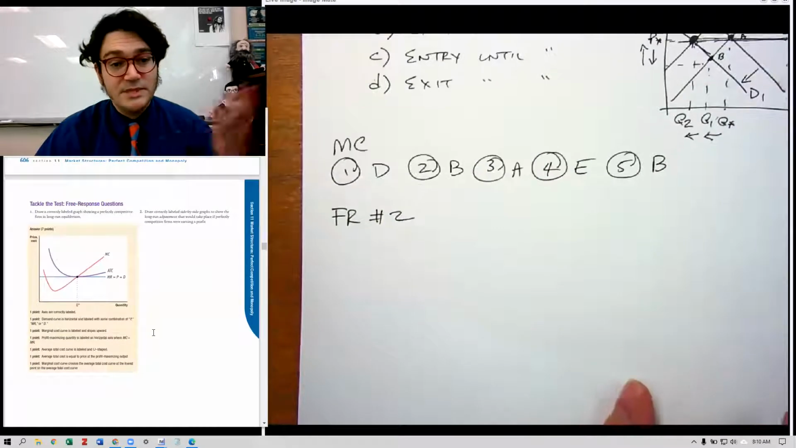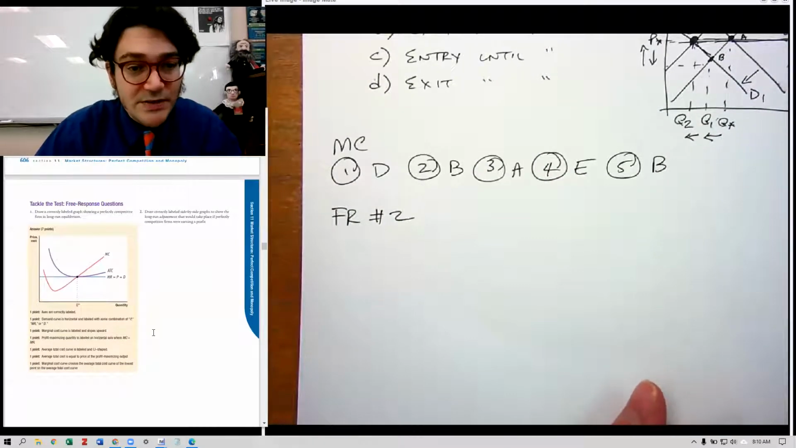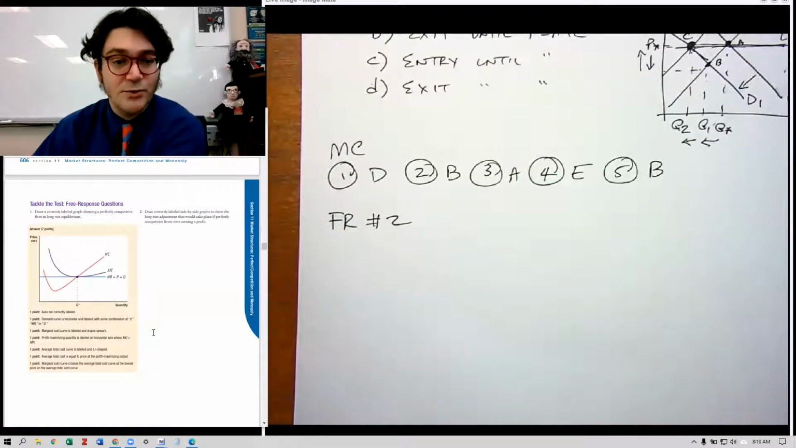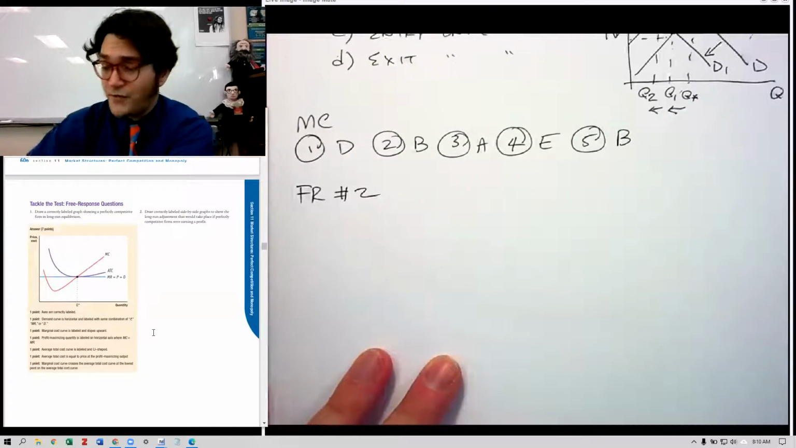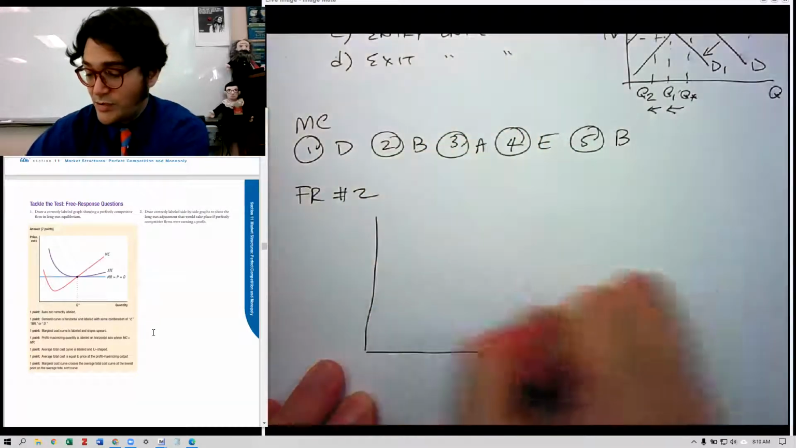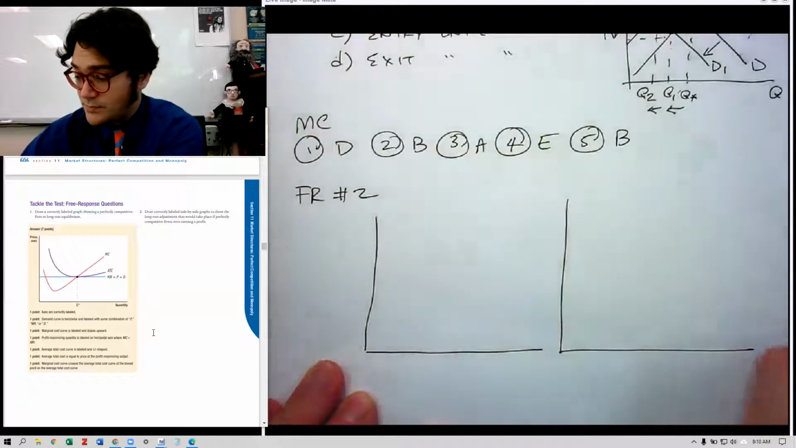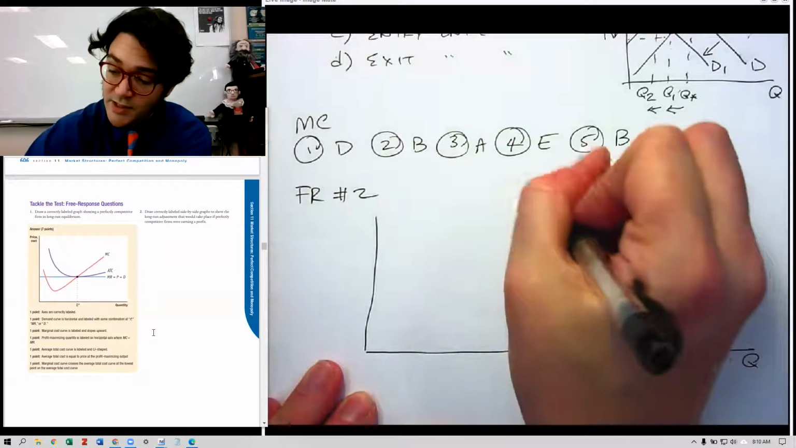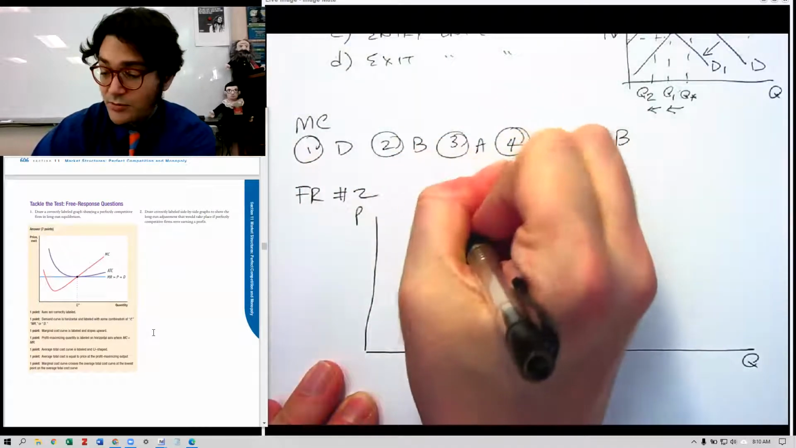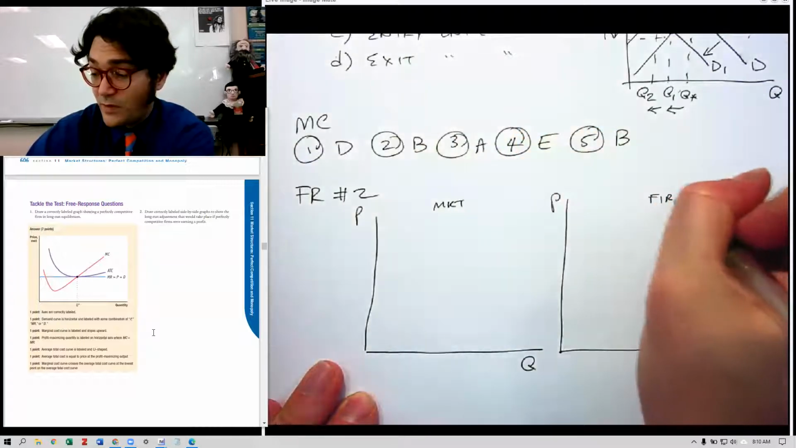Draw correctly labeled side-by-side graphs to show the long-run adjustment that would take place if perfectly competitive firms were earning a profit. So we need a market and a firm. So 2 graphs, 1, 2. Both are going to have price and quantity on the axes. We'll put market and firm.